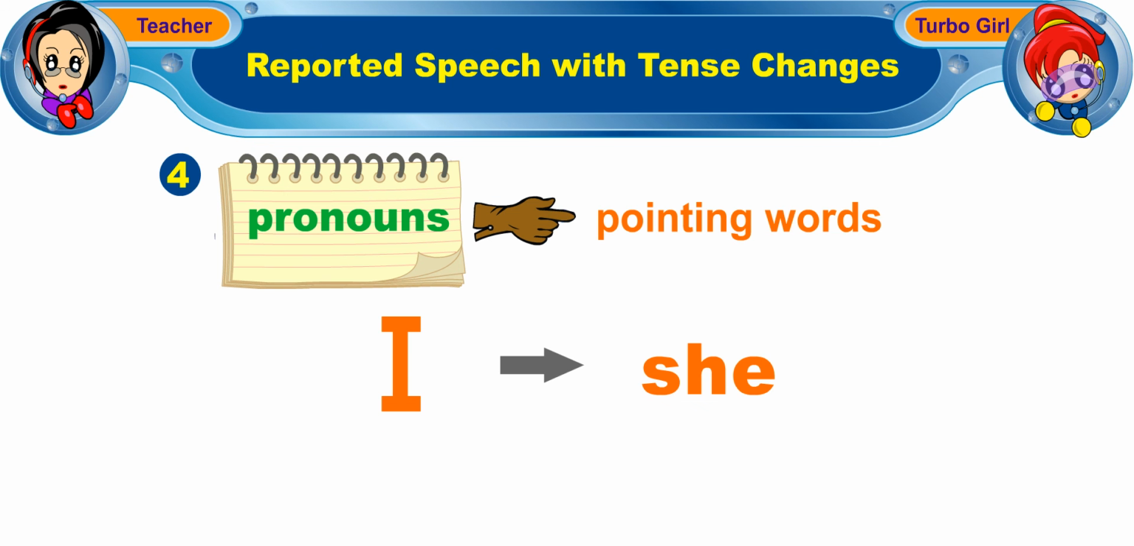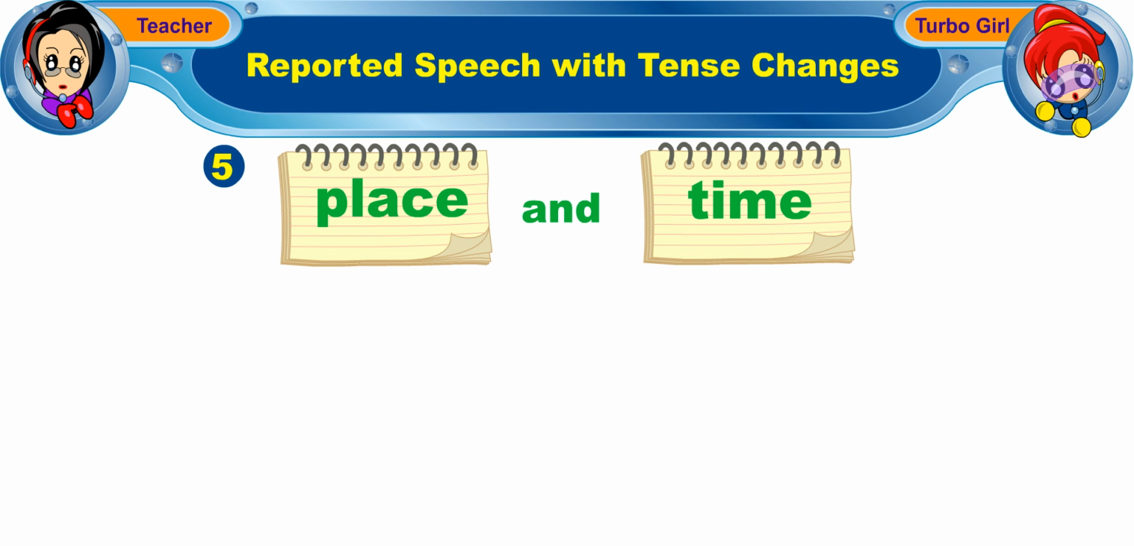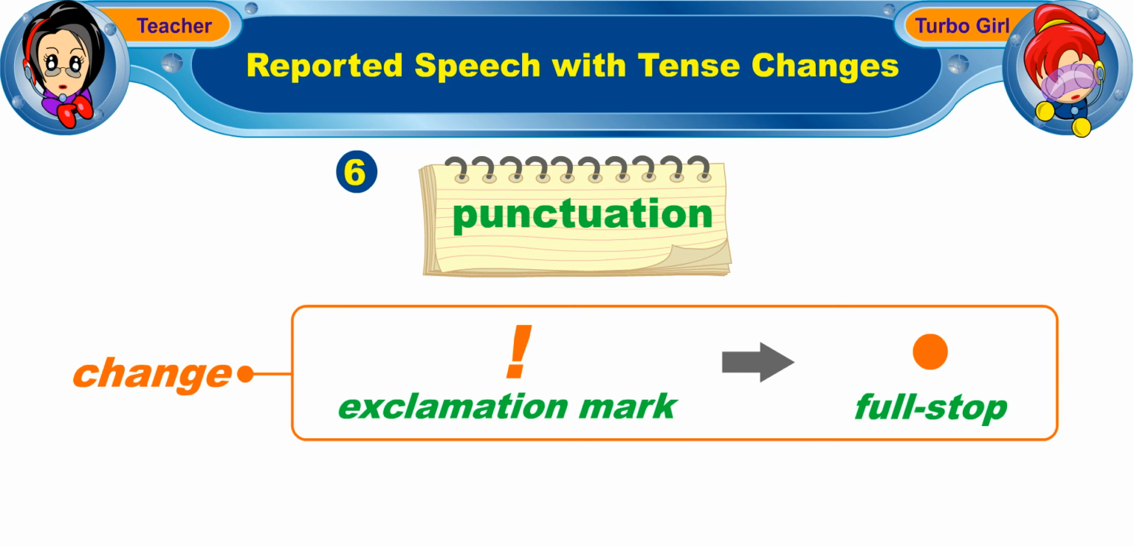Fourth, we must also change the pronoun I to she. Fifth, the place and time of reported speech is usually changed too. So, today becomes that day. Finally, we must change the exclamation mark to a full stop. Very good, Turbo Girl.